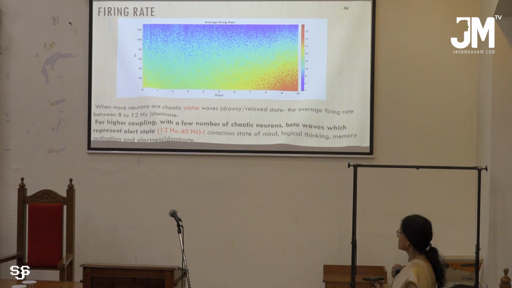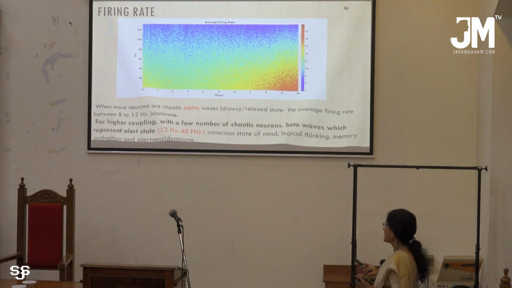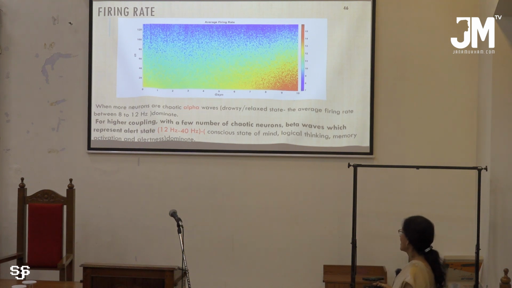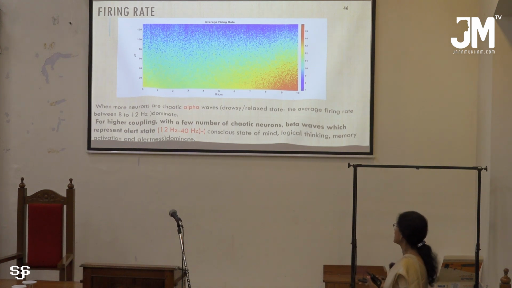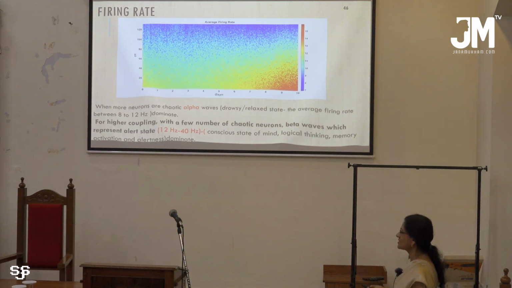In the case of chaotic neurons, alpha waves are more dominant, and that represents the drowsy state. For higher coupling, it will represent beta waves, and that represents the alert state, which indicates a conscious state of mind, logical thinking, memory activation, etc.